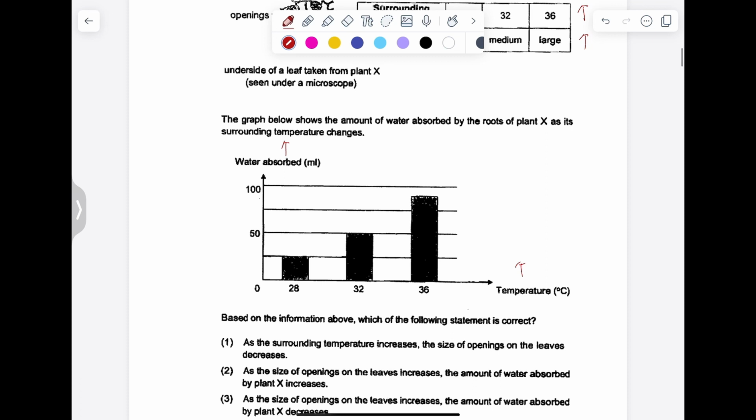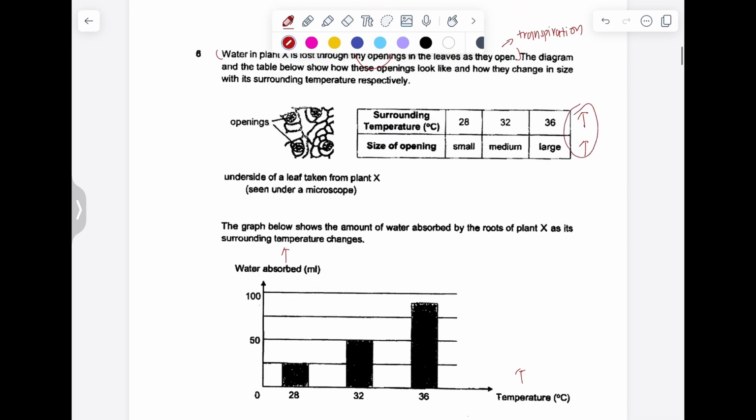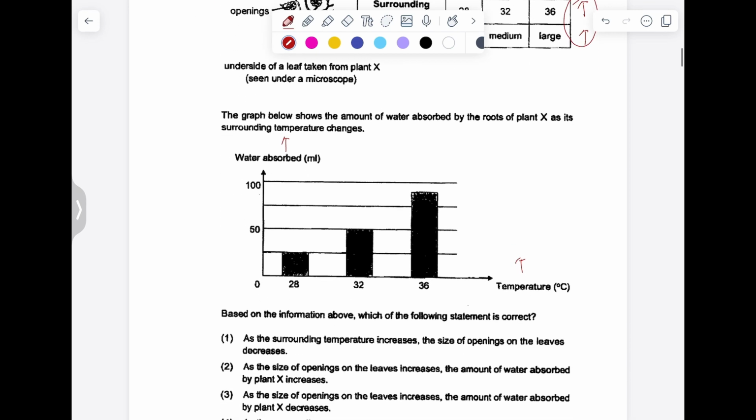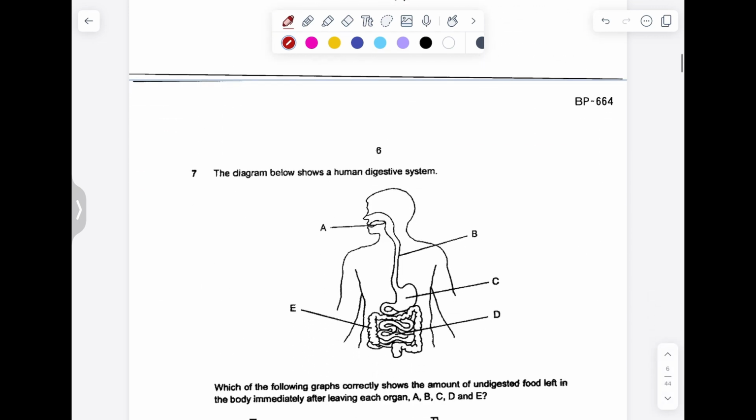So number 1, as the surrounding temperature increases, the size of the opening decreases. This is not true. The table shows us that the size of the opening should increase. Number 2, as the size of the opening on the leaves increase, the amount of water absorbed increase. This is true based on the graph. Reason being that when it loses too much water, the roots will take in more water. So answer is 2.